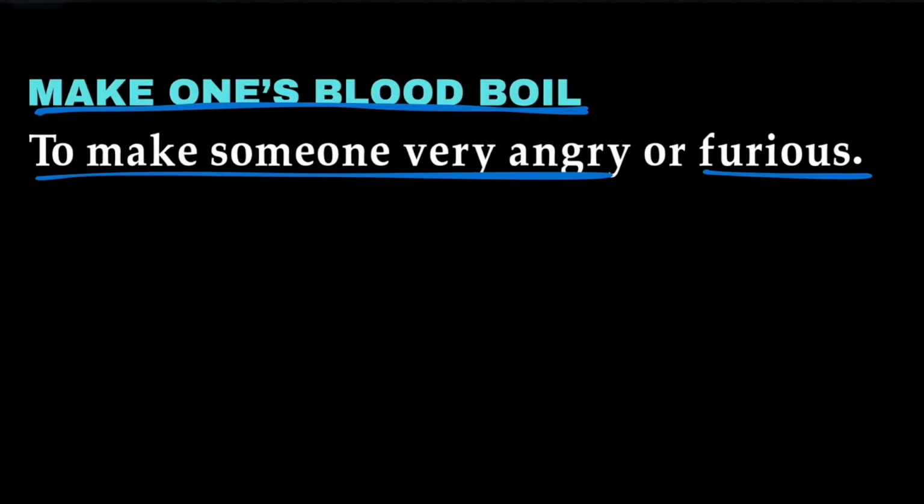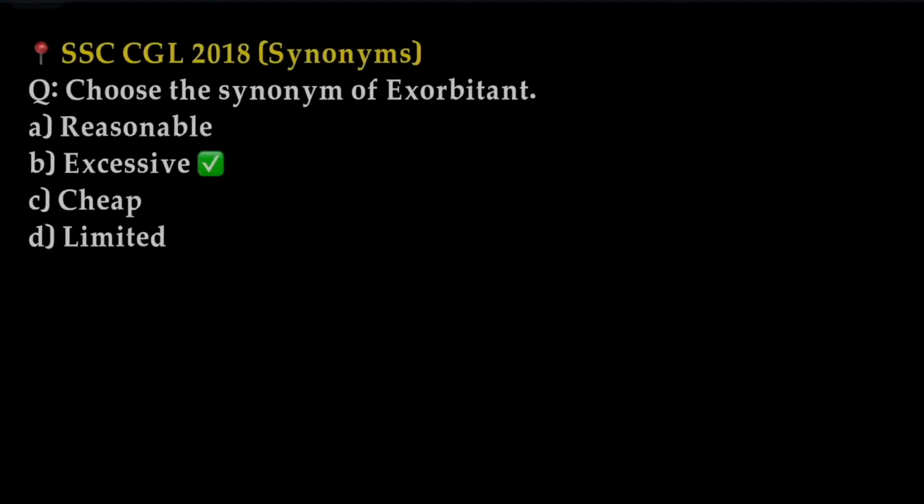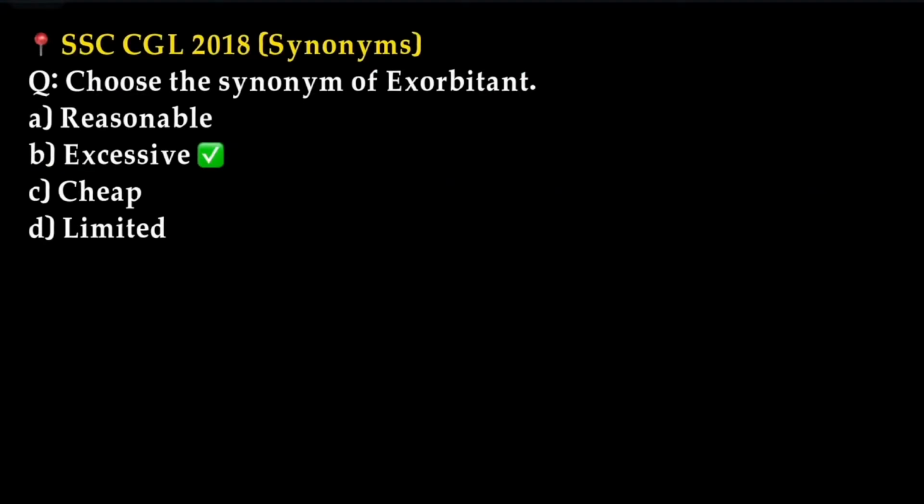Let us see a few questions related to today's vocabulary. The first question on the screen is from SSC CGL 2018. Choose the synonym of exorbitant. As discussed in the vocabulary, the word exorbitant means unreasonably high or excessive. So unreasonably high, excessive, is option B.